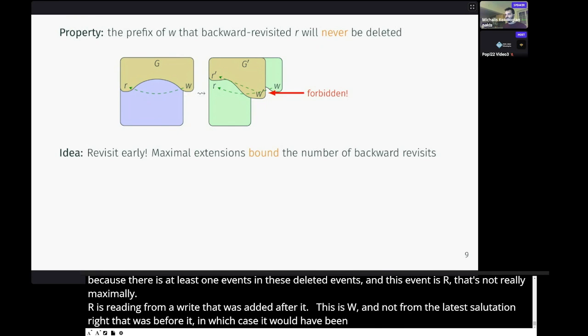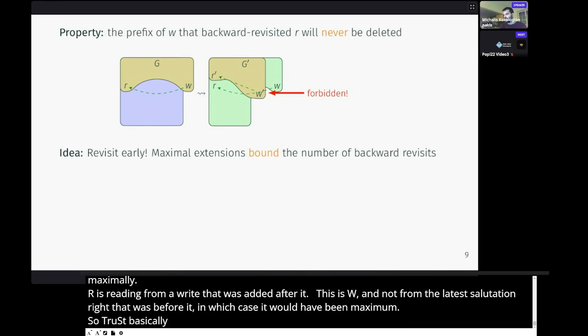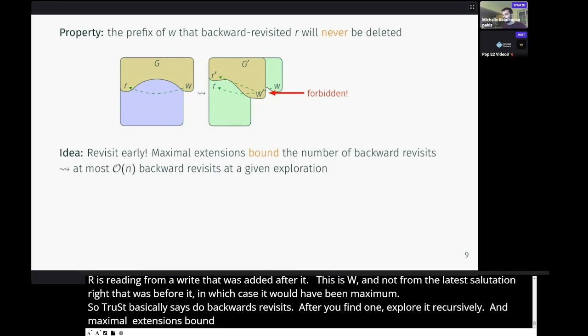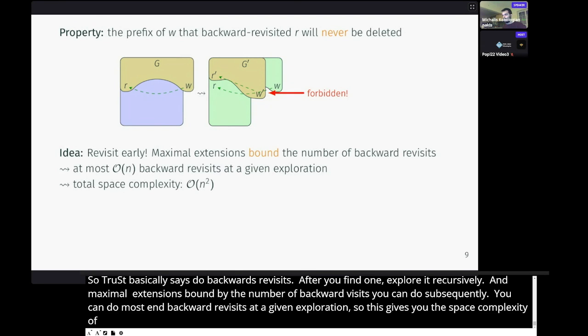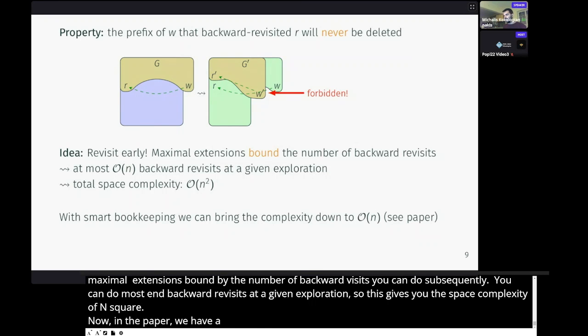So Trust basically says, just do all backward revisits early. As soon as you encounter one, just explore that recursively. And then maximal extensions bound the number of backward revisits that you can do subsequently. You can do at most n backward revisits at a given exploration. So this gives you a total space complexity of n squared. Now, in the paper, we have a smart way that can bring this down to linear, but this is a bit more technical, so I'm not going to go over it right now.